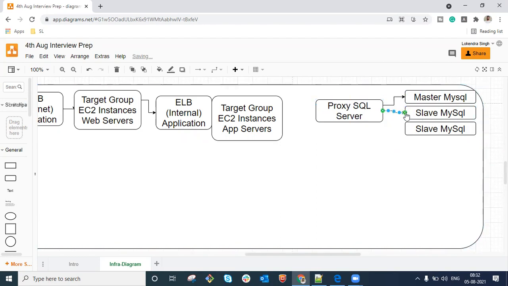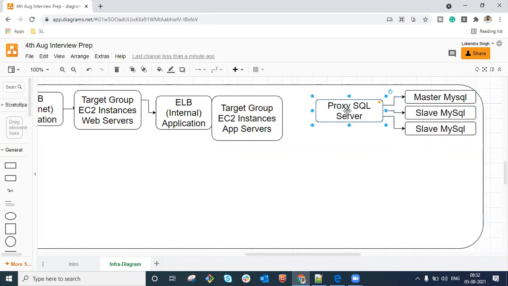It will ensure that if the particular request is a read, it is routed accordingly. This works based on server IDs. We have to define server IDs on this, because whenever we talk about master and slave replication, every single server works with its server ID. We will discuss in the MySQL session why we define them and how we configure master-slave replication. But we first need to understand that we have a ProxySQL,